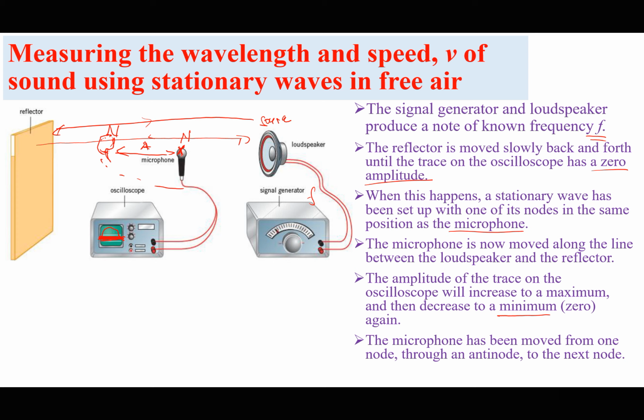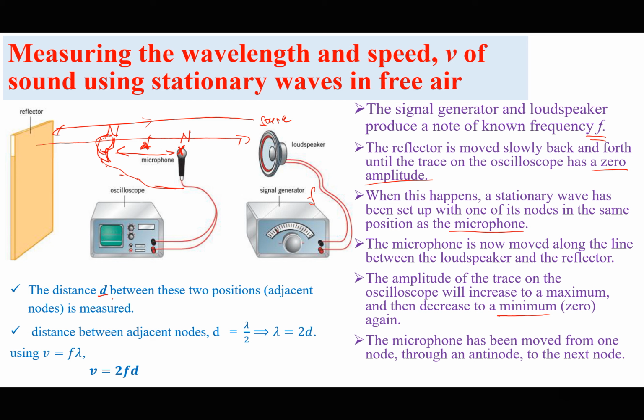So it means we have moved it through a node, an antinode, to the next node. That's why the reading on the c.r.o. goes back again to 0. So we have detected another position for the node. The remaining thing is to measure the distance d between the two positions, that is, the adjacent nodes.